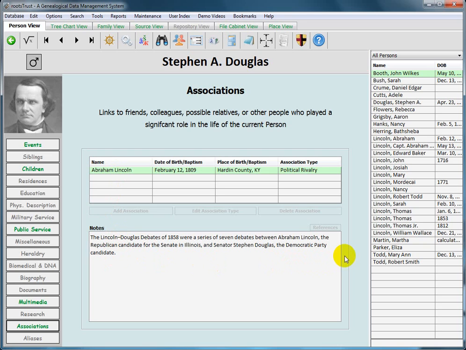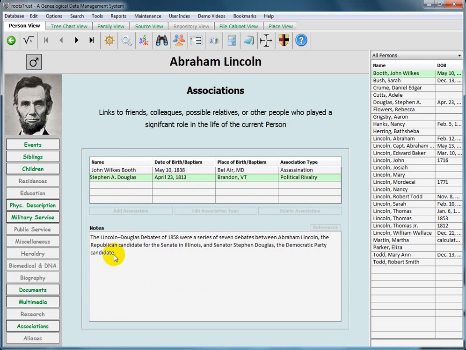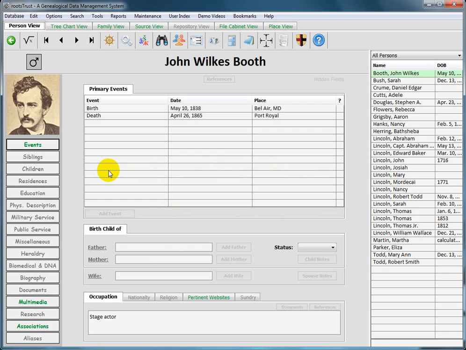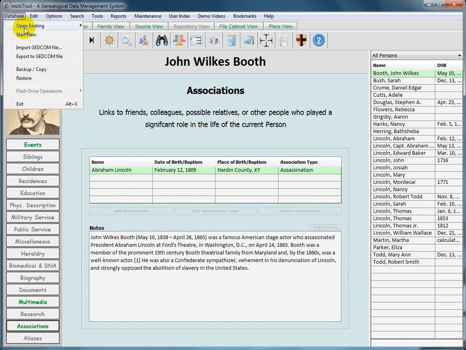And the same notes are displayed for Stephen Douglas as were for Abraham Lincoln. If we double click this, we go back to Abraham Lincoln, and there we see the same notes again. Now we select the John Wilkes Booth association, click on that, we're transported to John Wilkes Booth's page, and we see an association with Abraham Lincoln. So that's that. Now let's change databases.